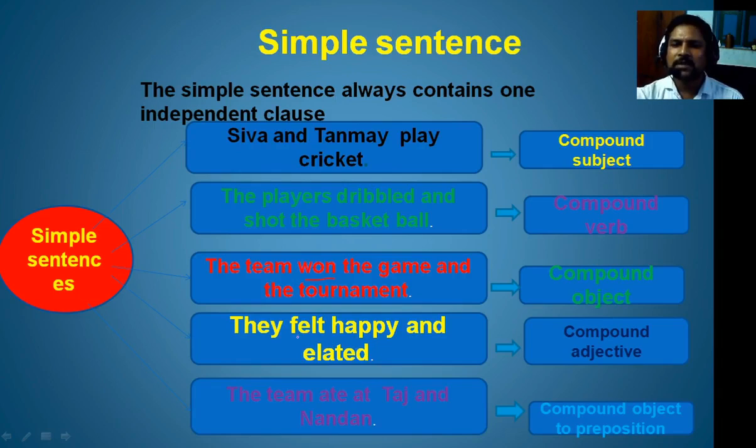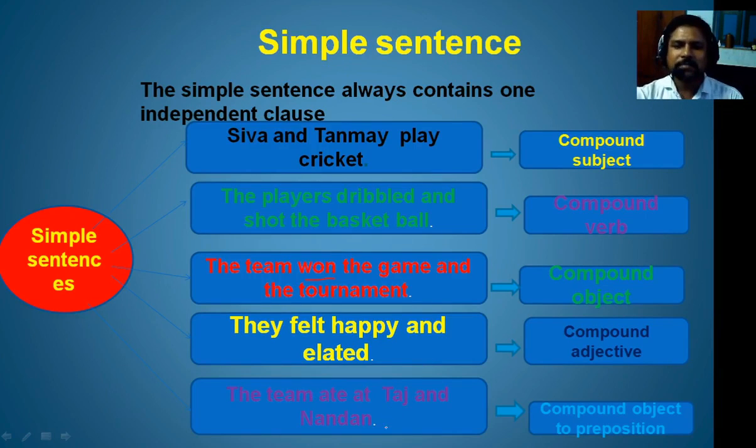Now you see, they felt happy and elated. In the predicate part, we find happy and elated, two adjectives. Therefore, they are compound adjectives. So from this it becomes clear that a simple sentence may have one subject and, in the predicate part, may have compound adjectives.